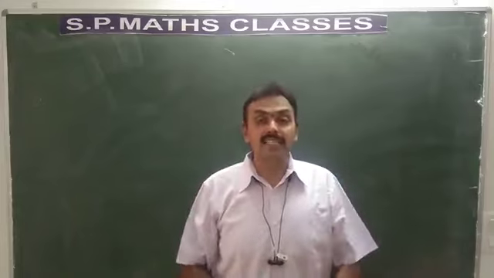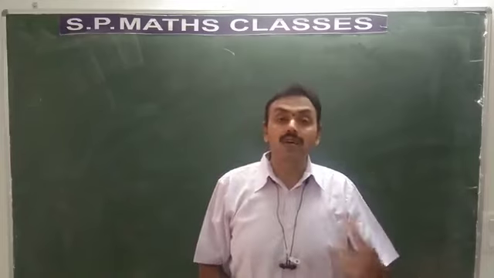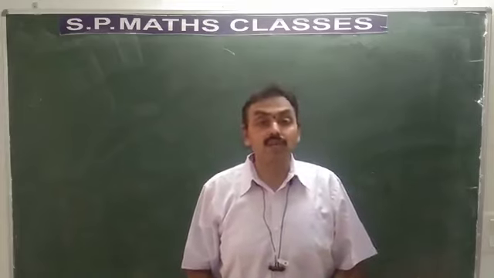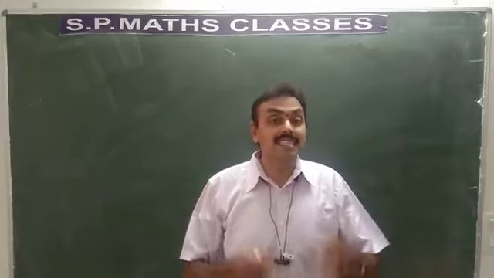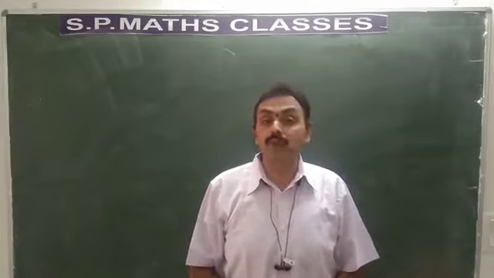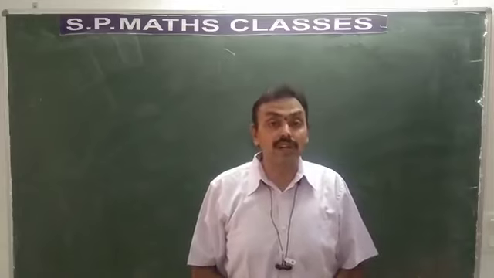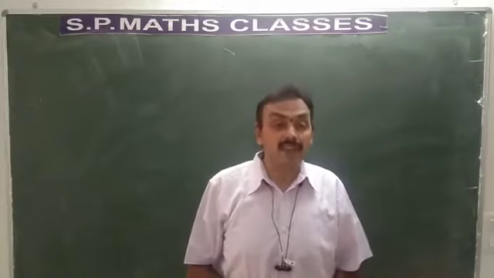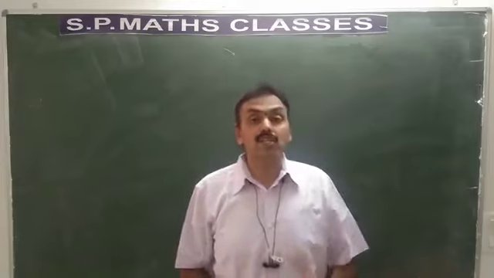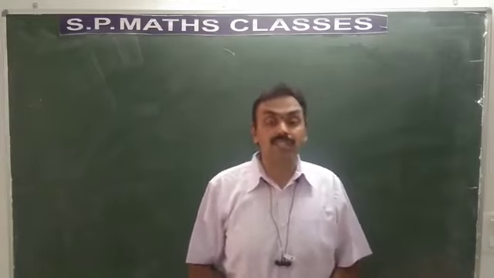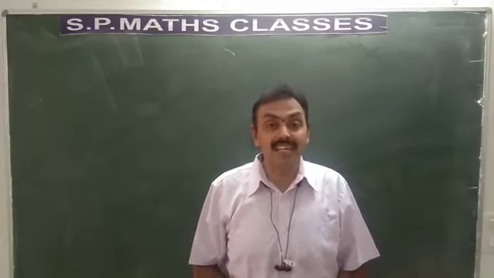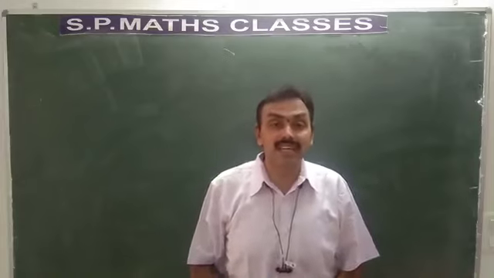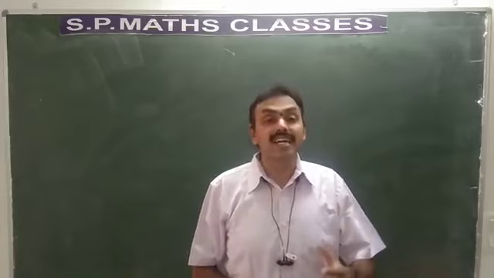You know that sin x is continuous and cos x is continuous, and quotient of two continuous functions is always continuous. But in the denominator we have cos x. That cos x is 0 in case of (2n plus 1) into pi by 2. So in that case, it is not defined, except at (2n plus 1) into pi by 2. In all other cases, sin x by cos x is always continuous. You have understood the algebra of continuous functions. Sum of two continuous functions is continuous, difference is continuous, product is continuous, and quotient of two continuous functions is continuous.